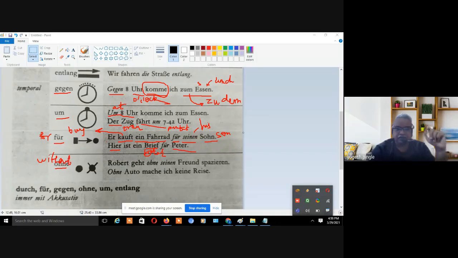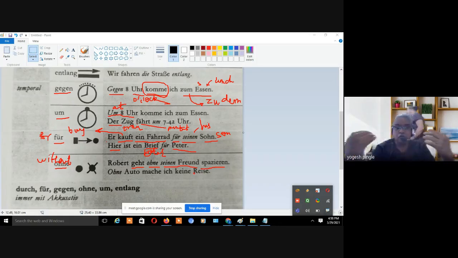Right? Let's see. Robert geht ohne seinen Freund, without his friend, spazieren. Now, actually, the verb is not only gehen, but the verb is the joint verb, like spazieren gehen, to go for a walk.